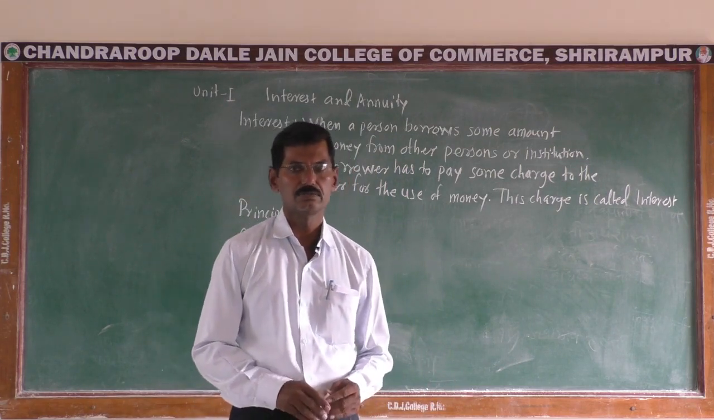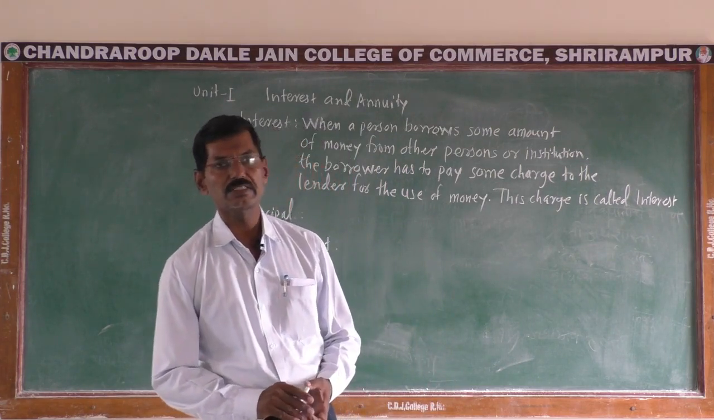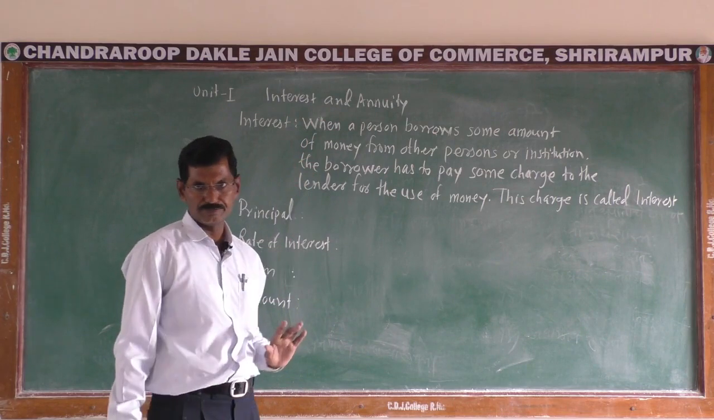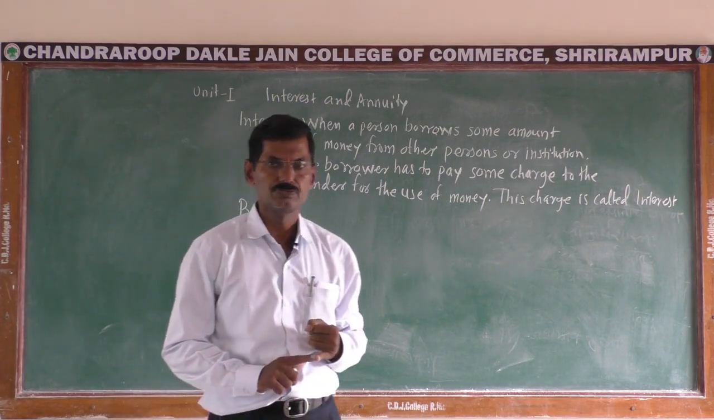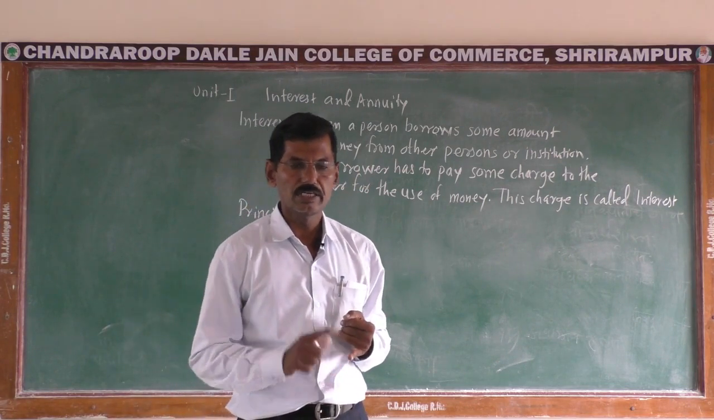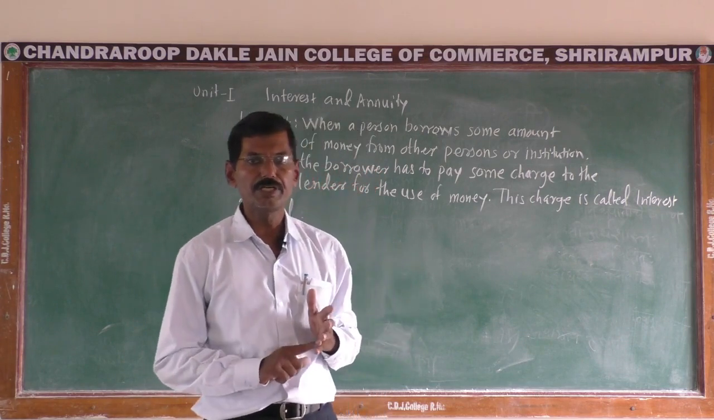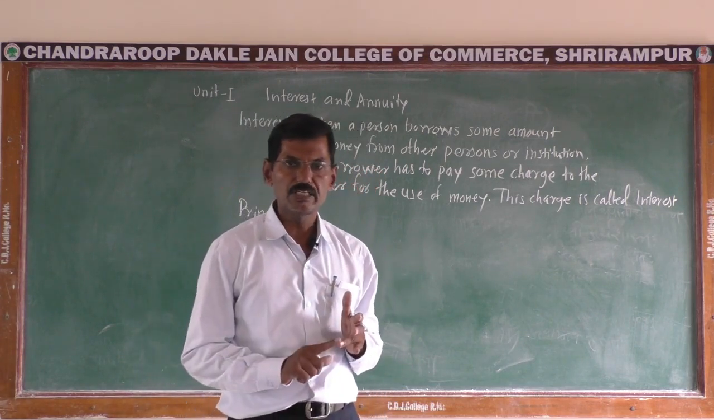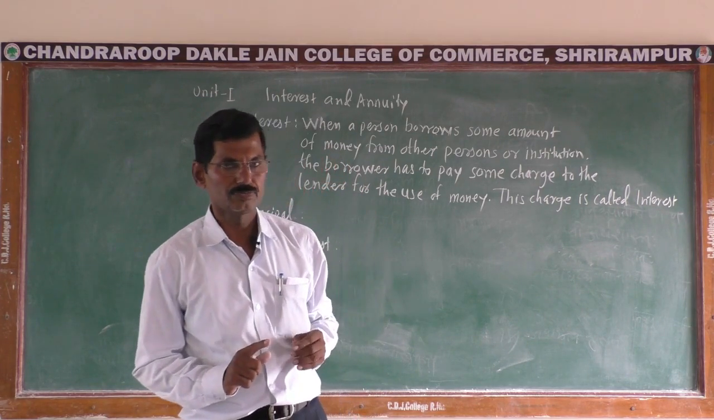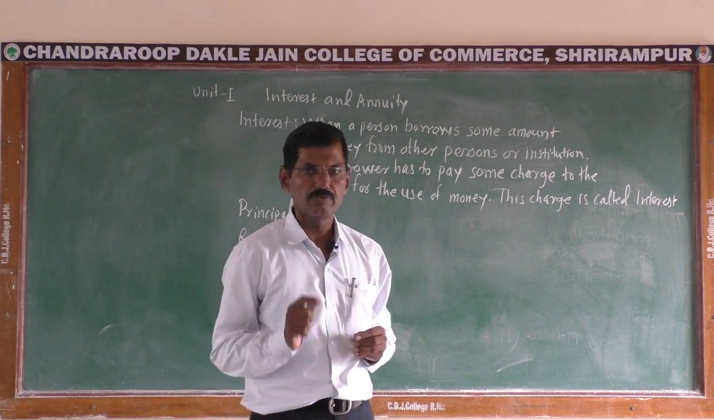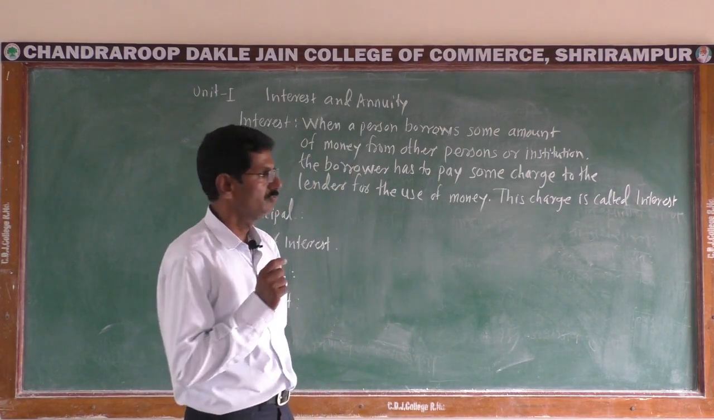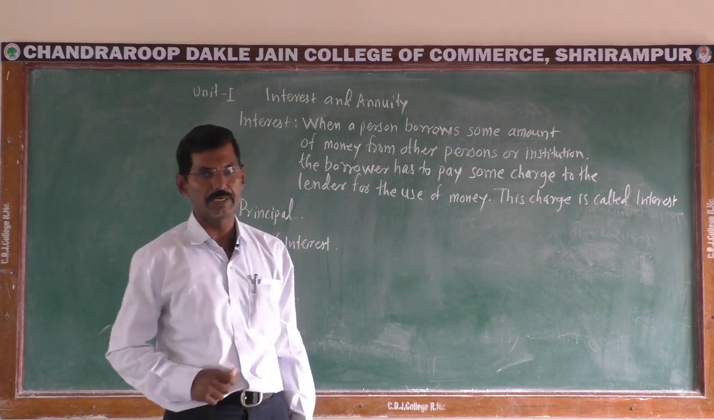Here in this subject, Business Mathematics and Statistics, the first unit is Interest and Annuity. In this topic, we have to learn the meaning of interest, then simple interest, compound interest, the present value and future value, then equated monthly installment or annuity. Equated monthly installment is a part of annuity. First, we learn what is interest and simple interest.